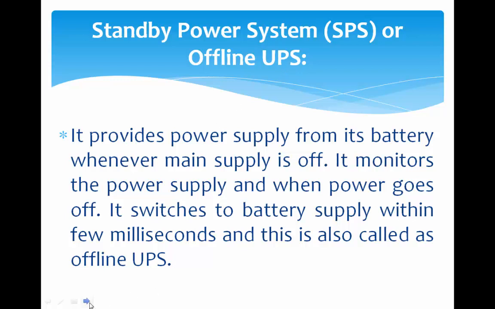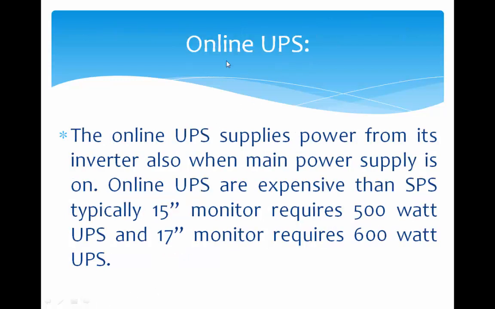Next one is online UPS. Online UPS supplies power from its inverter also. When the main power supply is on, online UPS is on. Online UPS are those which continuously supply power from their inverter.